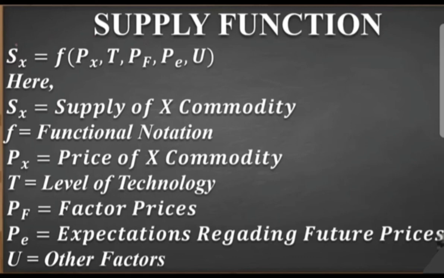It can only be asked for 1 mark. You need to just write Sx = f(Px, T, Pf, Pe, U). You just need to denote the functional notation, which shows only the relationship between the supply of the good and its determinants. So this is a very simple one. It cannot be asked for more than 3 marks, but you need to prepare this, as for 1 mark it can be asked.